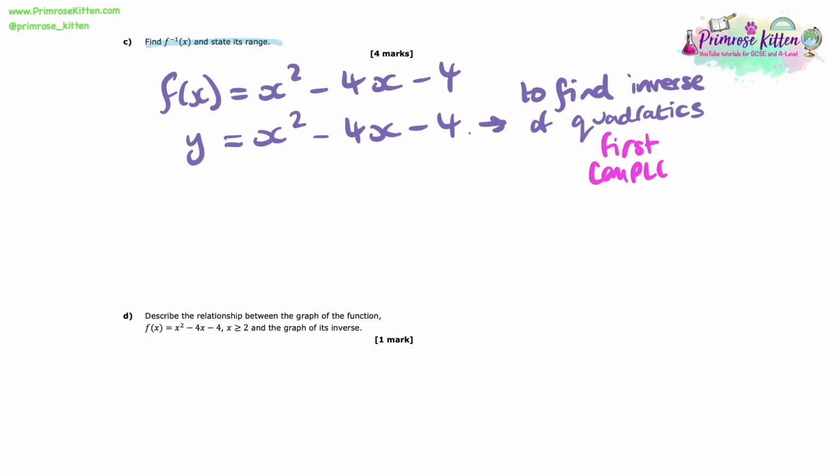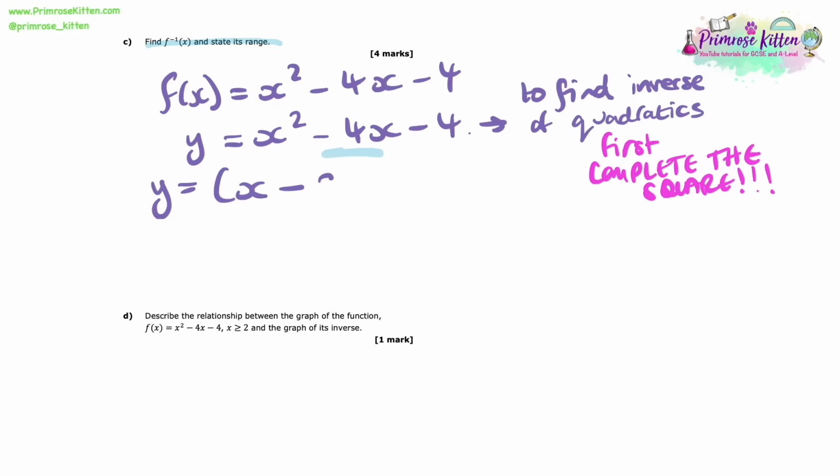Okay, so let's start off with this then. See that I've replaced the f of x with a y, because that's how we do that when we're working out the inverse. Now to complete the square here, I am going to look at my coefficient of x, and I am going to halve it. So I write x minus a half of that minus 4, so minus 2.